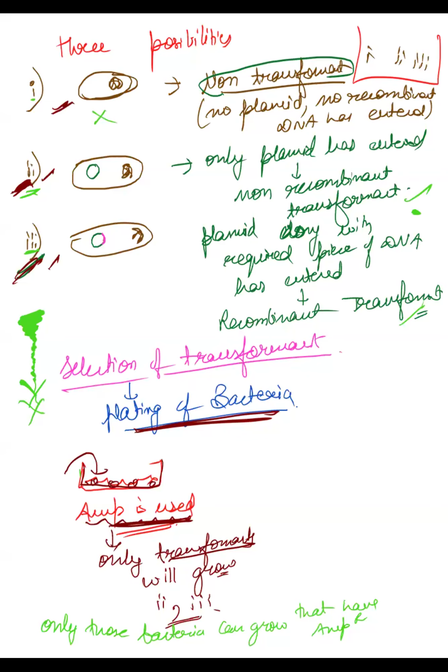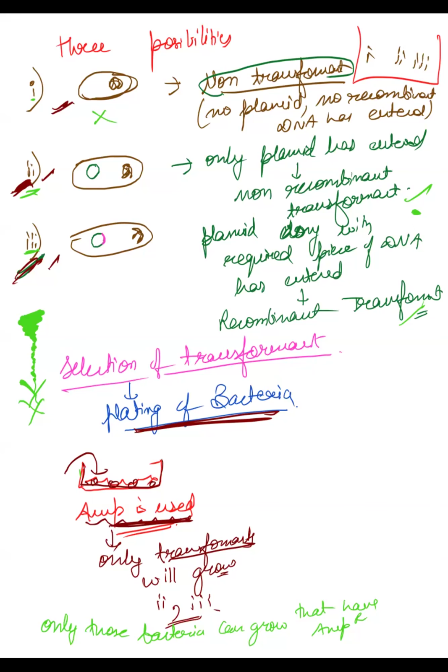This is important. Have you understood why the first one is dead and the other two are surviving? Because they have ampicillin resistance, but the first one does not.